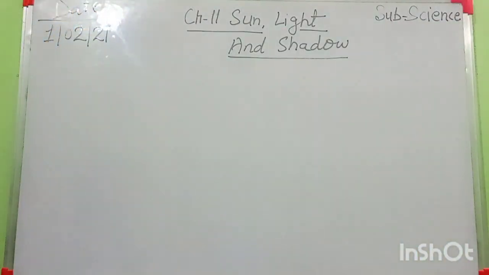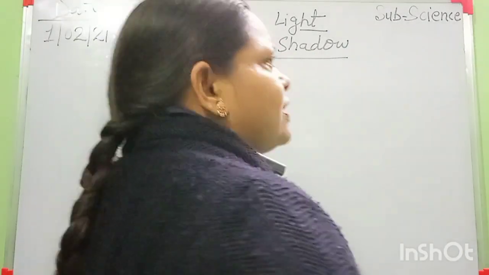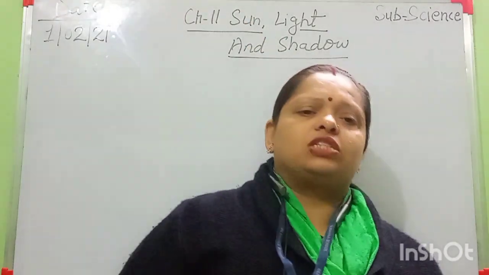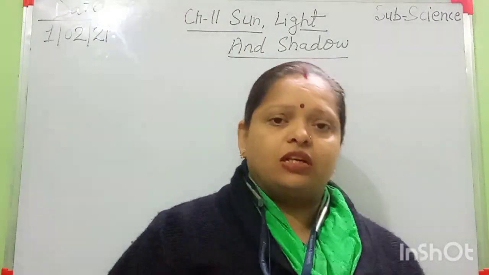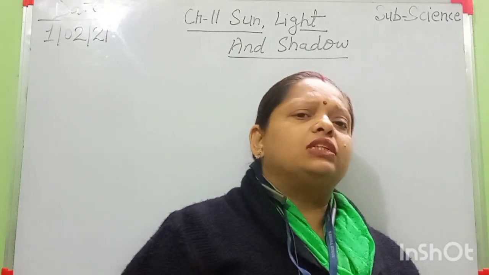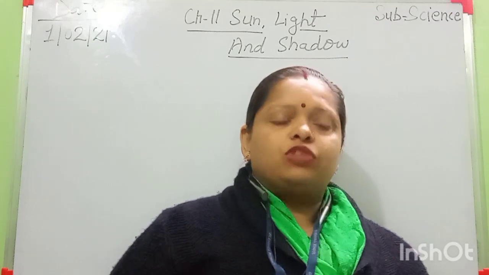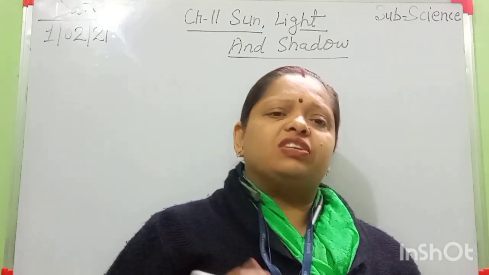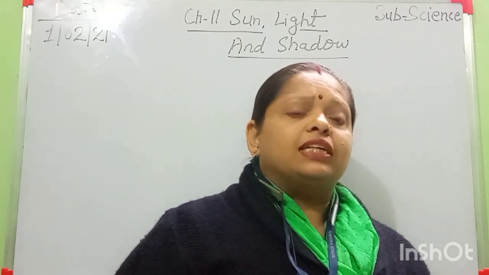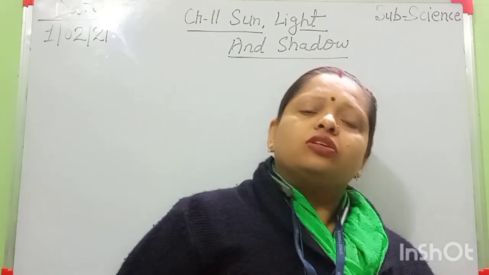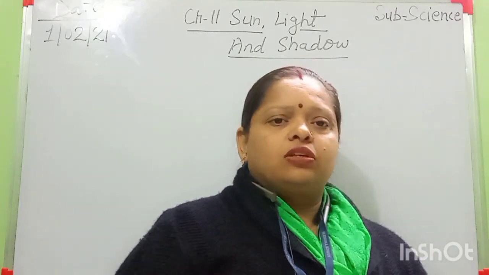And this diagram shows how a shadow is formed. All of you draw these two diagrams now. Then after that we are completing the remaining part of this chapter, that is question answer. I hope all of you completed the hard words from this chapter, which I gave in the previous class. After that, all of you write the question answers of this chapter.